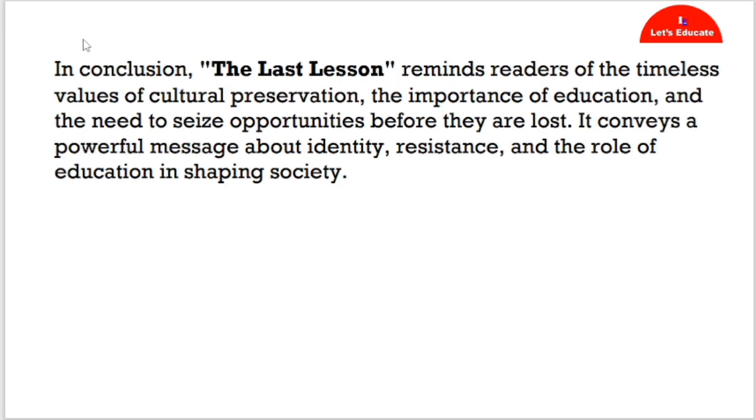In conclusion, The Last Lesson reminds us of the timeless value of cultural preservation, the importance of education, and the need to seize opportunities before they are lost. It conveys a powerful message about resistance and the role of education in shaping society. In short, we can say that education is the main key to form a society.